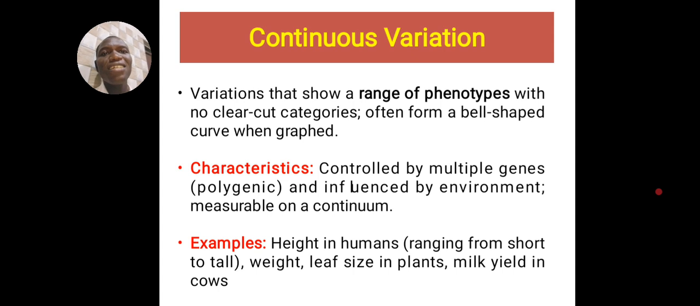We have leaf size in plants. Plants may be the same variety, but the leaf size may differ depending on whether the place is fertile, whether the plant gets water continually, whether the environment is favorable. There are so many factors. Milk yield in cows: cows may be giving birth the same day, but their level of milk production may differ depending on whether they are eating well, the kind of food they are eating, and many other things. So this is what we call continuous variation. I hope this is very clear by now.